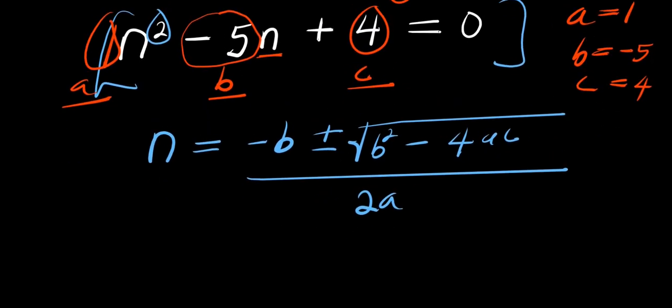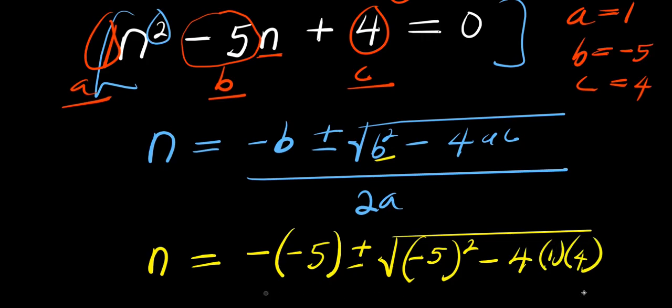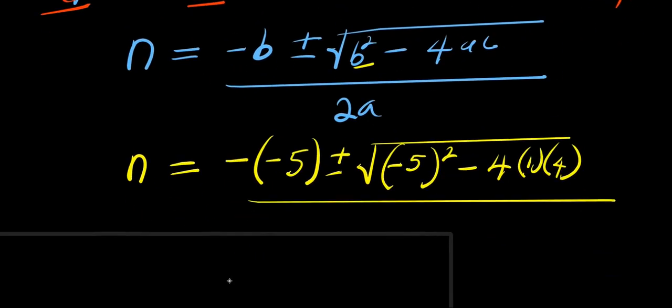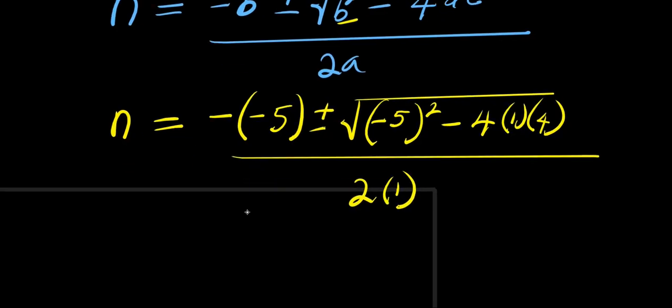So let's insert them right here. We have n equals negative b, negative times negative 5, plus or minus square root of b squared, negative 5 power 2, minus 4 times 1 times c, that is 4, divided by 2 times a, which is 1, 2 times 1.